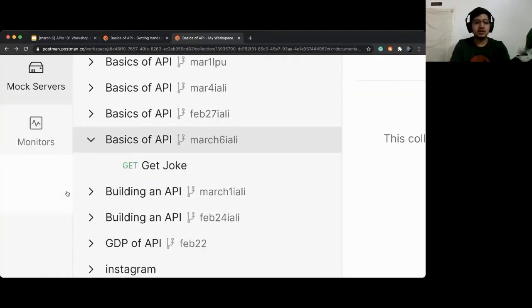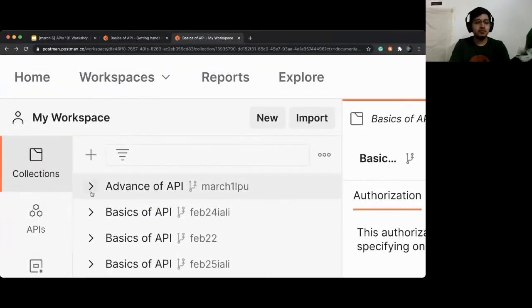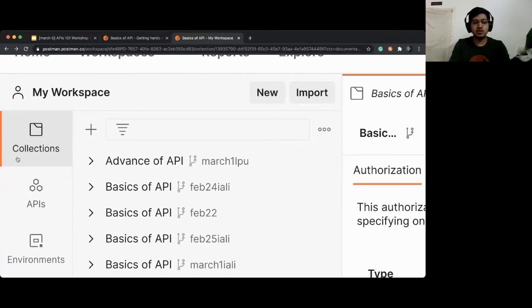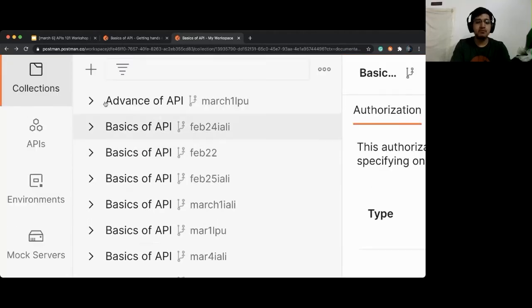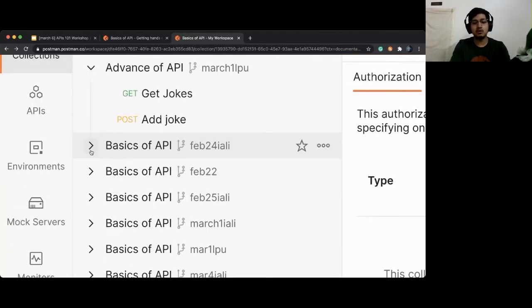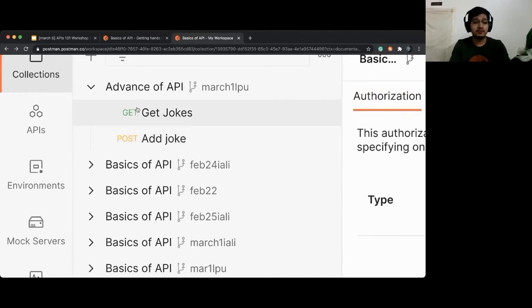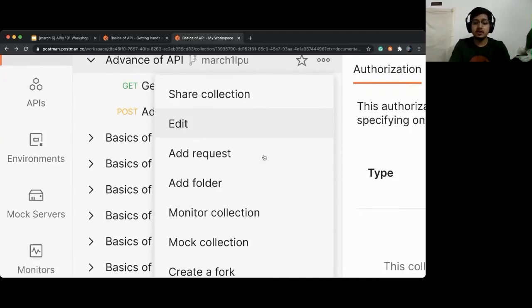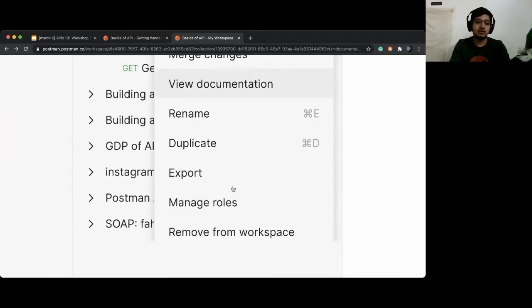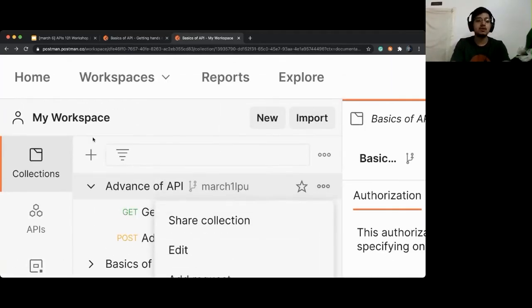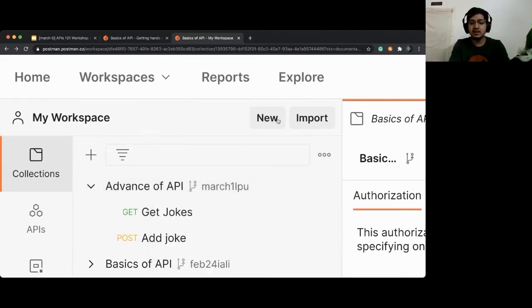What does part one do? Part one has collections, which are nothing but folders, and these folders have multiple requests. You cannot have a request without a folder. If you want to save a request, you need a collection for that, and that's why we call it a collection. You can share the collection with others. You can write documentation for the collection, and you can create a fork request and a pull request. You can do a lot of things with the collection. You can click on this new button and add a new collection as well.